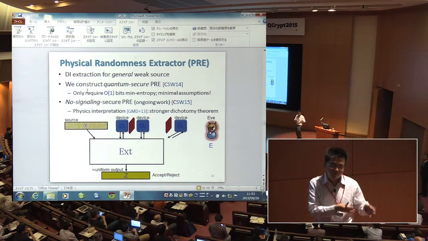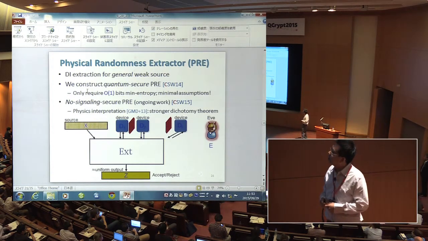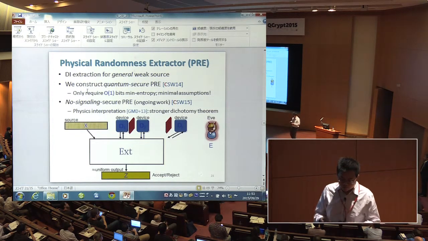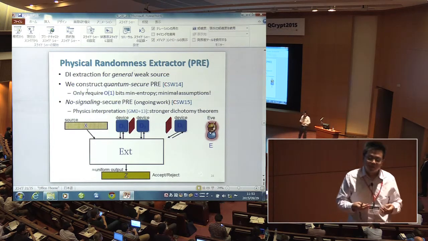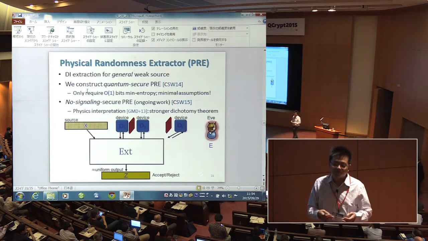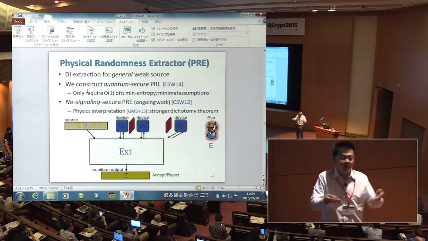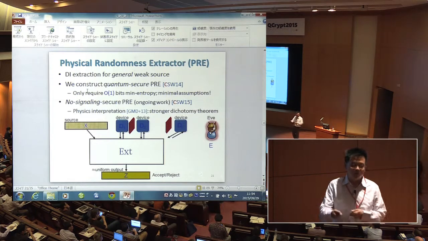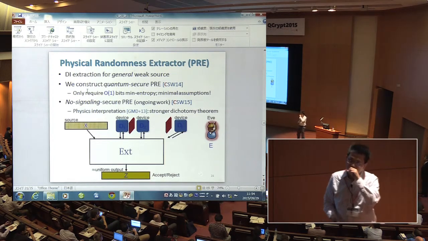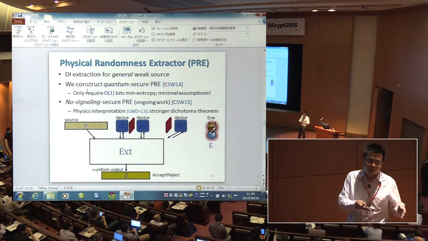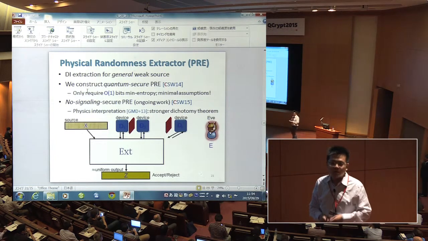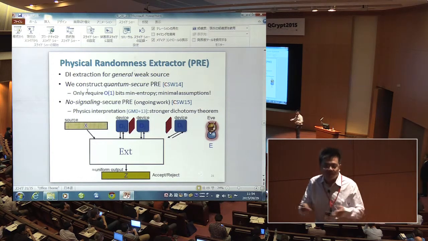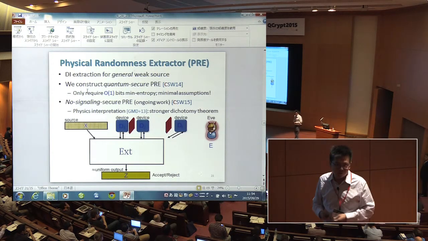And so this naturally gives you a Santha-Vazirani source. But this is in some sense still a strong assumption. In particular, maybe we have uncertainty, but uncertainty does not need to be binary. The uncertainty may have a larger alphabet output. And so this will give you a block version of the Santha-Vazirani source. And the current techniques developed for randomness amplification, it's not clear whether they handle this case or not.